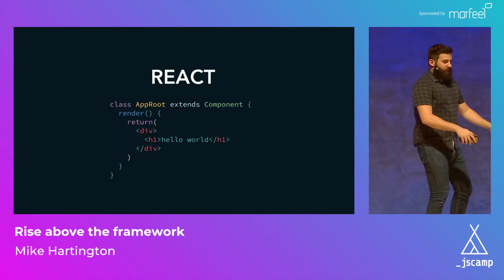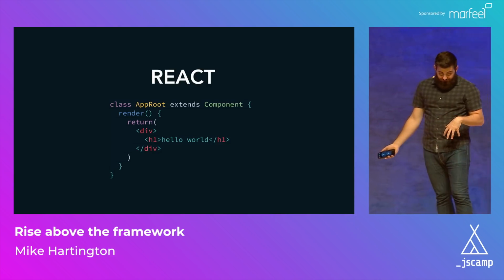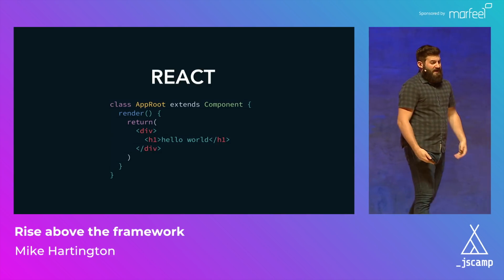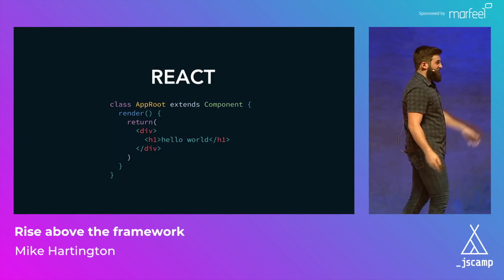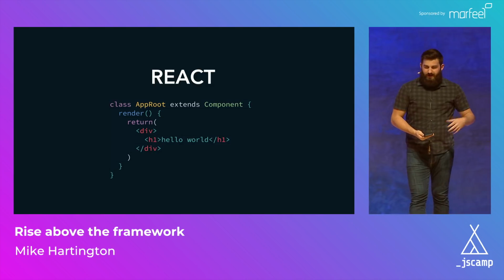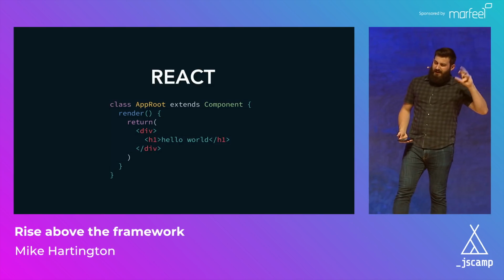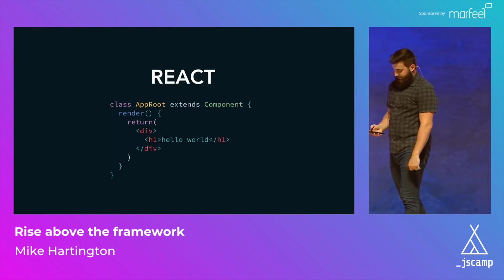So React was like, oh, this is so cool. We'll just create this class, and it's going to extend the built-in React component. We're going to call our render method, and it's just going to return some JSX. What's JSX? JavaScript representation of HTML, obviously. So we have this really nice kind of simple way of creating an app root component.